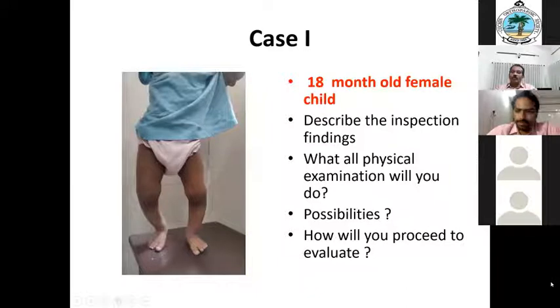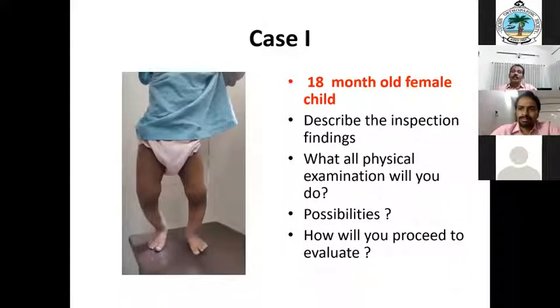Will you do a vitamin D? Yes, sir. Any other investigation apart from blood? Radiograph, sir. Will you go for X-rays? Yes, sir.